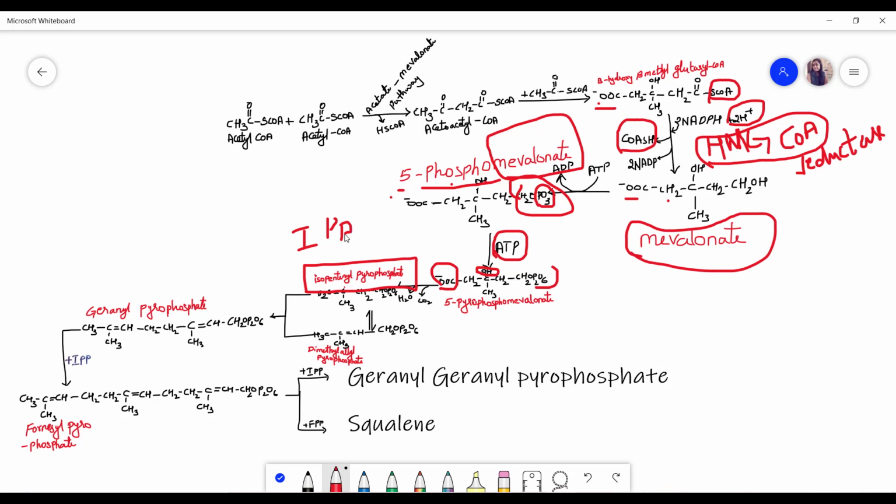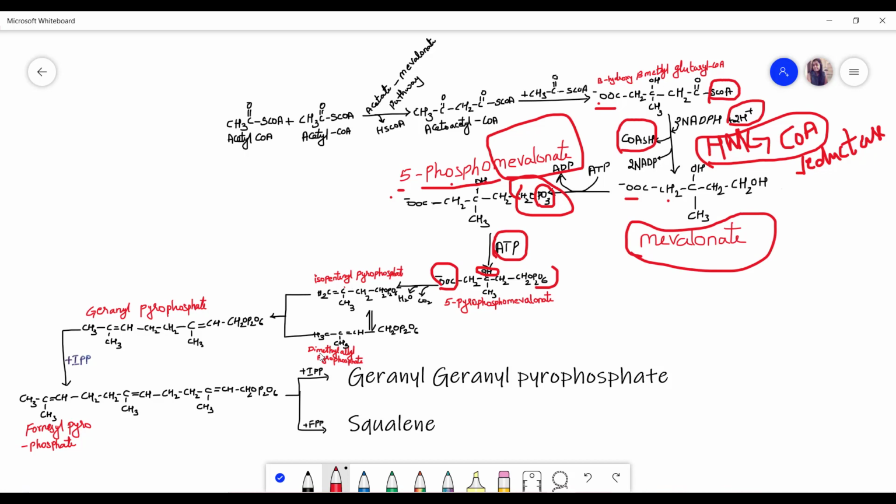It is the main precursor of this whole cycle. And not only that, this one is called DPP, and this is IPP and this is DPP. Isopentenyl pyrophosphate will give this dimethyl allyl pyrophosphate. Here we are adding one more hydrogen, that's why it became CH3. And the remaining whole cycle is the same.